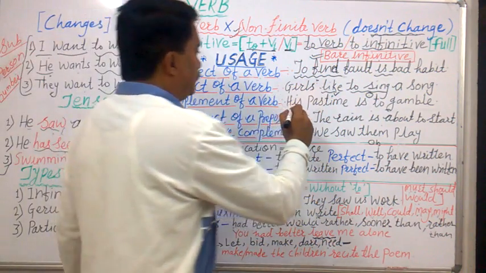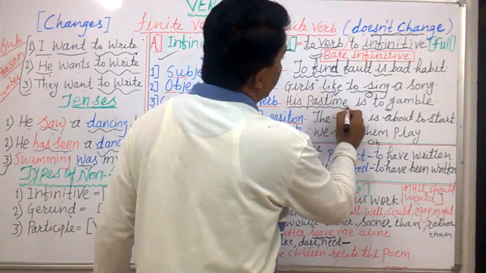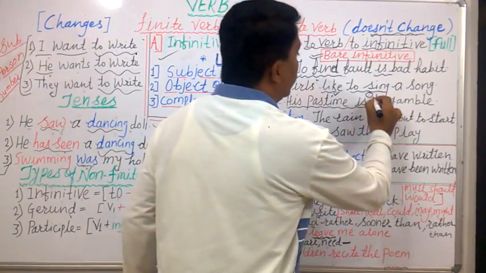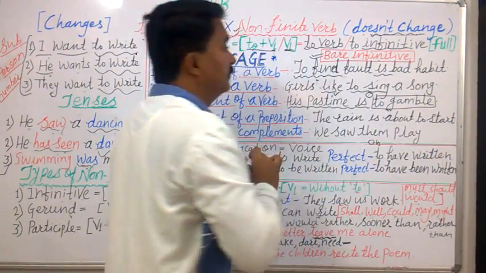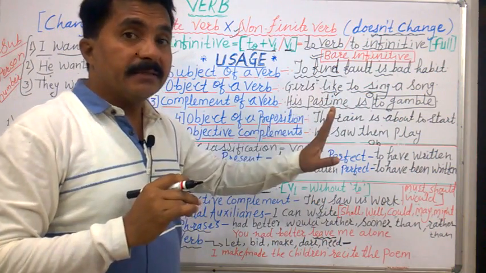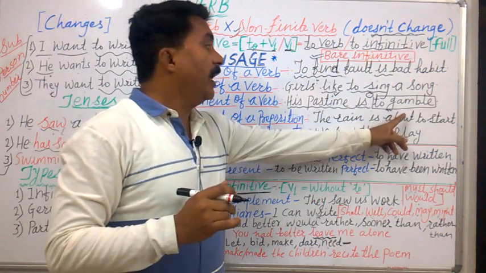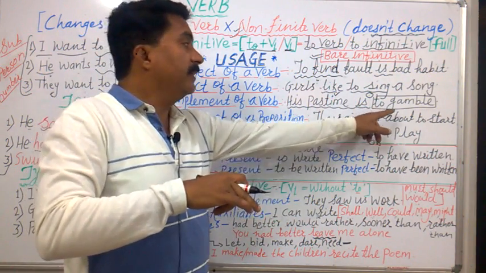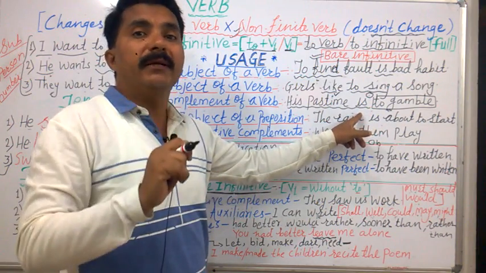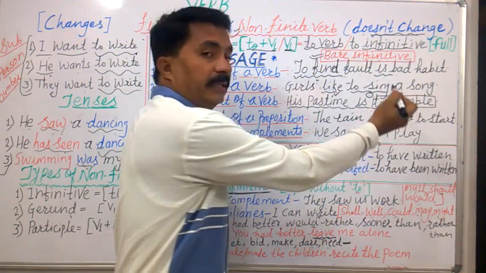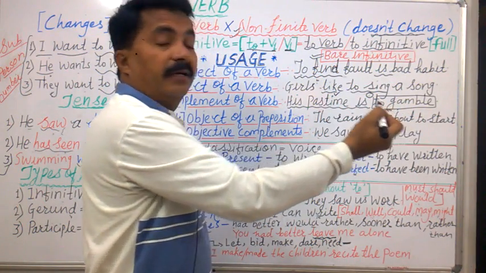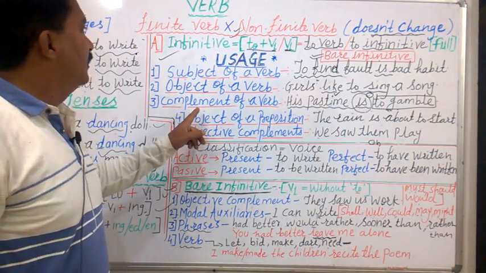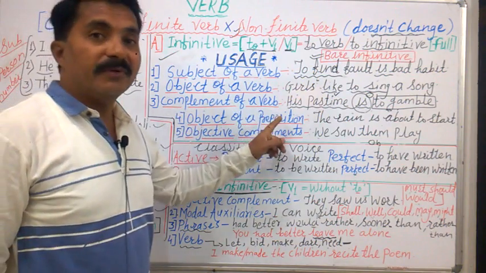Let us see the third one. We have: his pastime is, right? And lastly we have gamble. So this gamble is an infinitive. His pastime is. This is an incomplete sentence. To gamble helps to complete the sentence. And anything that helps to complete the sentence is called a complement. So here, to gamble, this infinitive works as a complement of the verb. The third usage is complement of a verb.